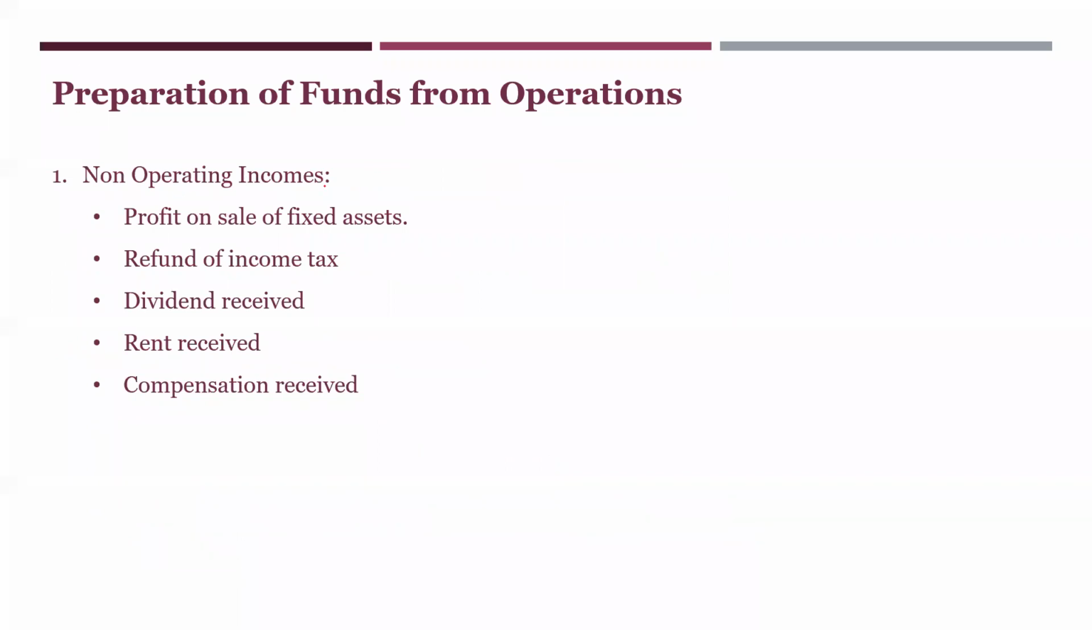Next, non-operating incomes. What are these? Profit on sale of fixed asset, refund of income tax, dividend received, rent received, compensation received. These are not the operational activities. Okay, this should not be considered.